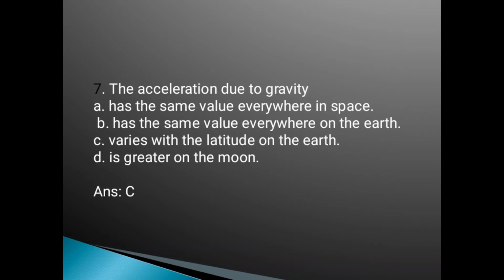Second one, has the same value everywhere on the earth. No, we saw in one question that at the poles it is maximum and at the equator it is minimum compared to that, so it will vary. So option B is also not the correct one. Third one, varies with the latitude on the earth. Yes, that is correct, it will vary with the latitude on the earth. At the poles we will get maximum and at the equator minimum. So is it greater on the moon? No, because on the moon it is 1/6 times, so it will not be greater on the moon. So the correct option is option number C.